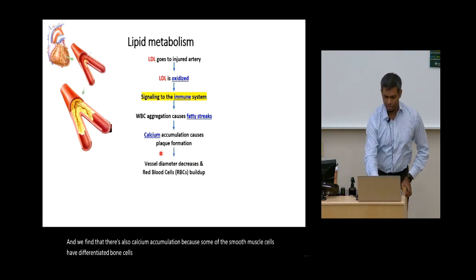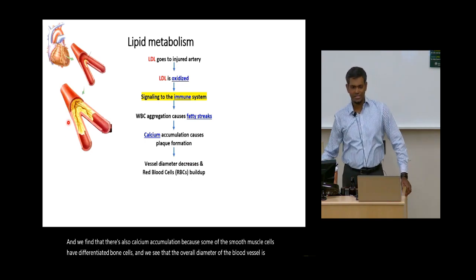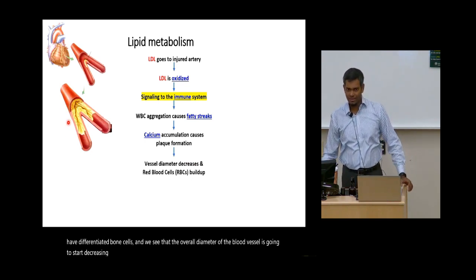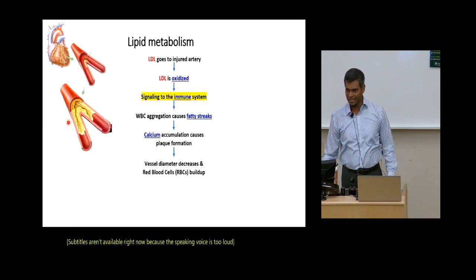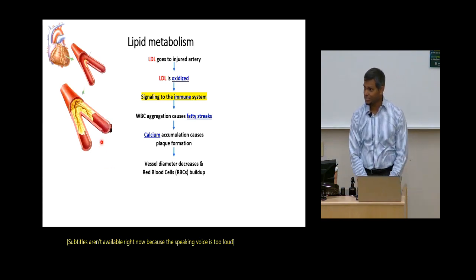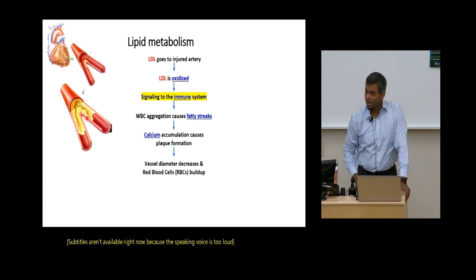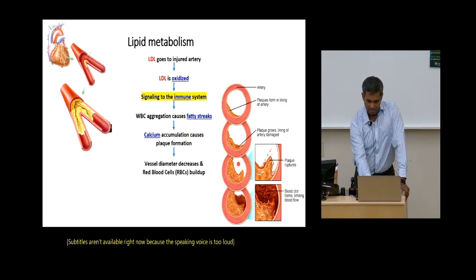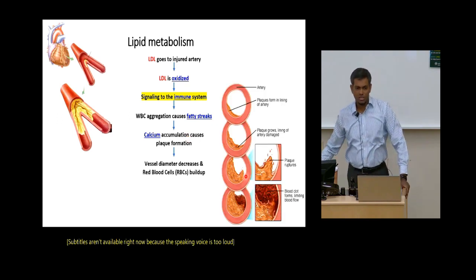And we see that the overall diameter of the blood vessel is going to start decreasing. You know that capillaries have only a slightly larger diameter than red blood cells, and so if you decrease the diameter, red blood cells can start building up in these blood vessels, and blood flow can be blocked. In some cases, the plaque can also rupture, right?